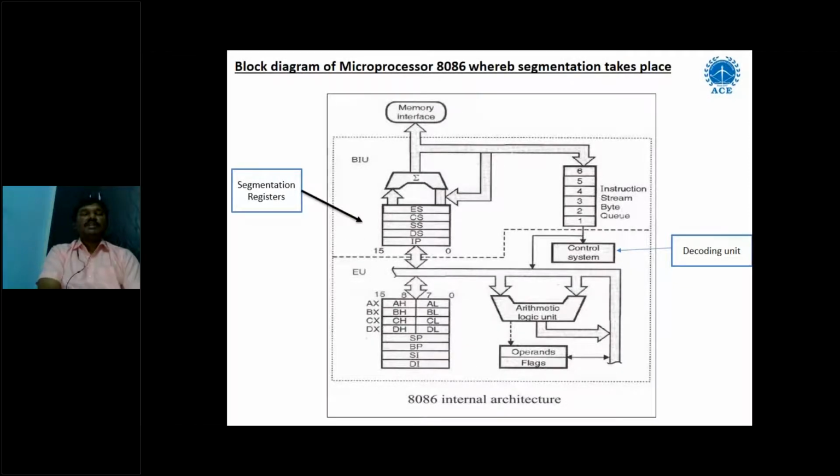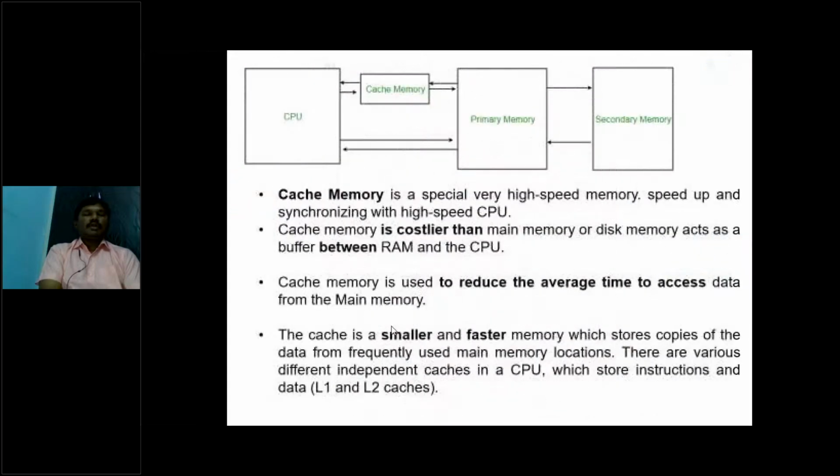So this is called the segmentation part, this is called the memory part, and this is called the processor. Between memory and the CPU, we have one more component called cache memory. We have all heard about cache memory. What is cache memory? Cache memory is a smaller and faster memory, and it is used to store information about recently opened files, like web addresses or songs, stored in our system.